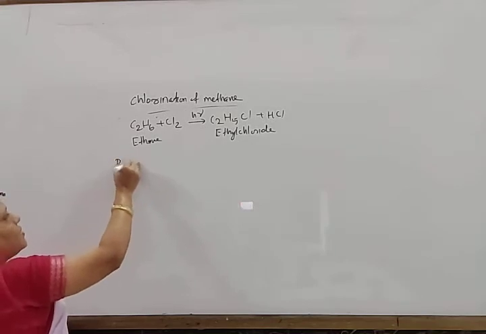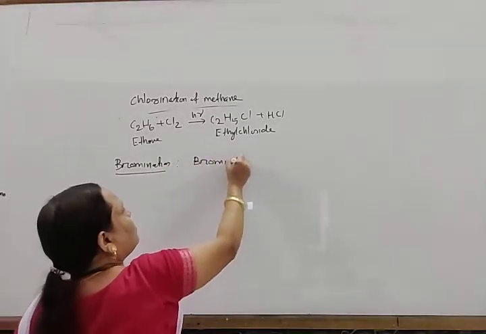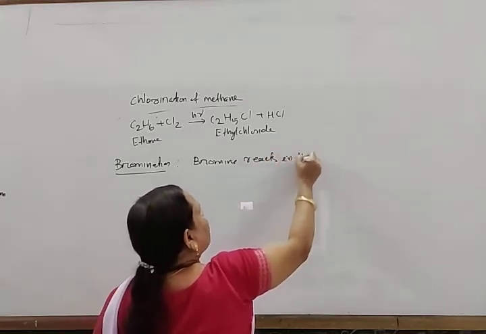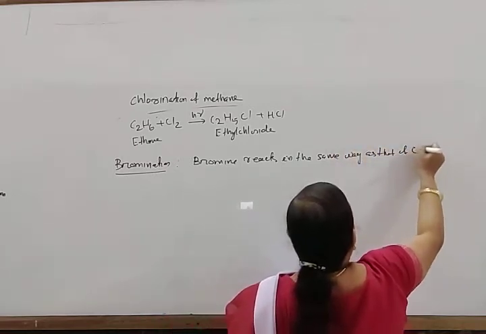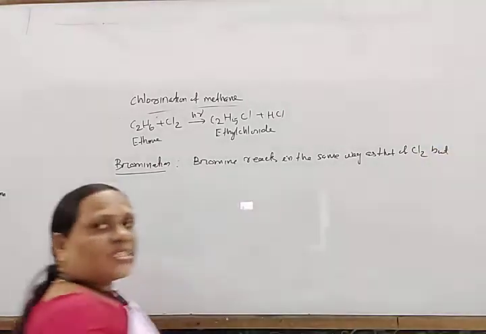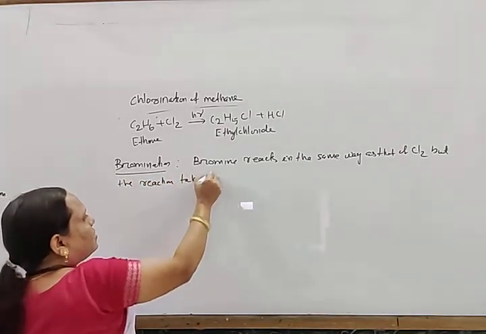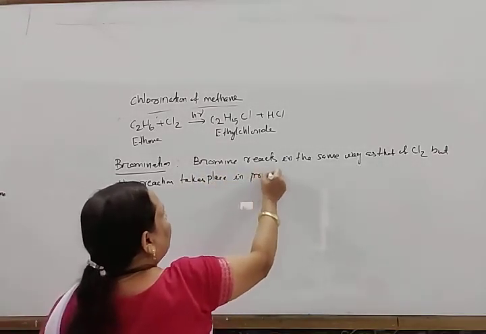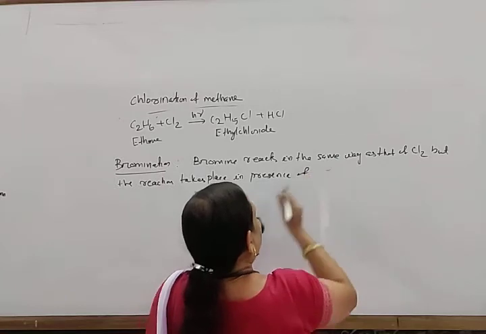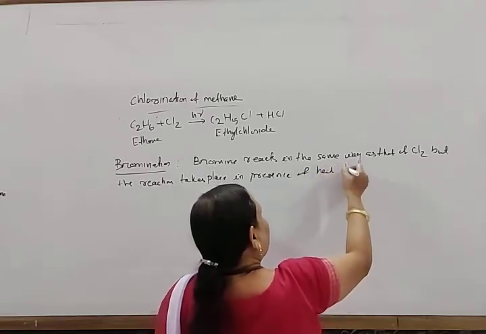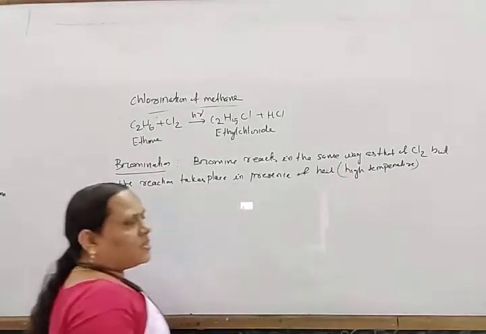Next come to bromination. Bromine reacts in the same way as that of chlorine, but the reaction takes place in presence of heat instead of light, that is at high temperature.